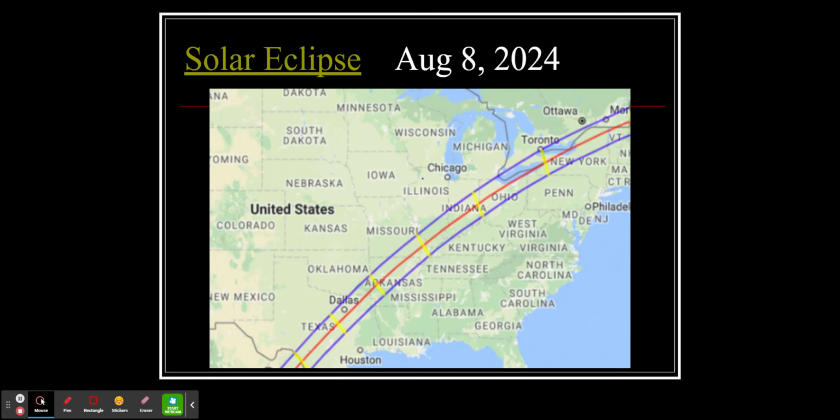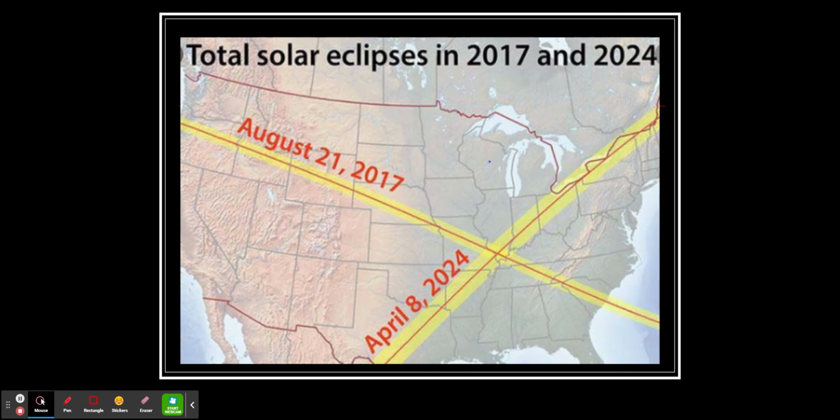Set a reminder on your phone, August 28th, 2024. This is where the next solar eclipse is going to happen in the United States. Total solar eclipse. On this slide here, you can see that, yes, the 2017 and 2024 eclipses did cross. There is a gentleman who has a big sign on his property where both of the eclipses crossed his land. They made an X, one going one direction, one going another direction, separated by 7 years.